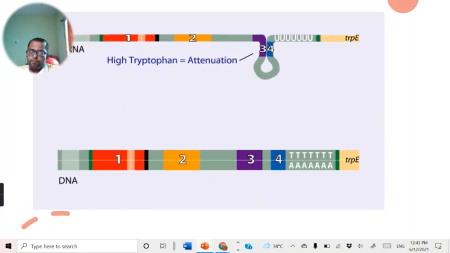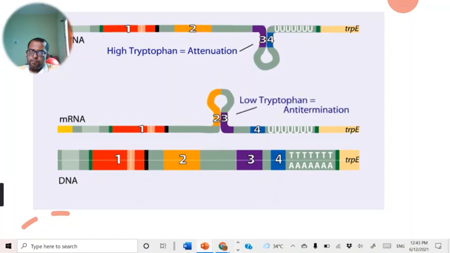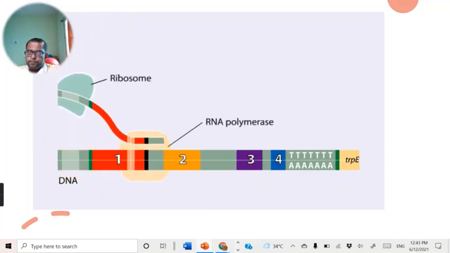When tryptophan levels are low, region 2 pairs with region 3. This structure does not terminate transcription. Let's examine how these alternate structures arise. RNA polymerase begins transcribing the DNA. Closely following RNA polymerase, a ribosome begins to translate region 1.